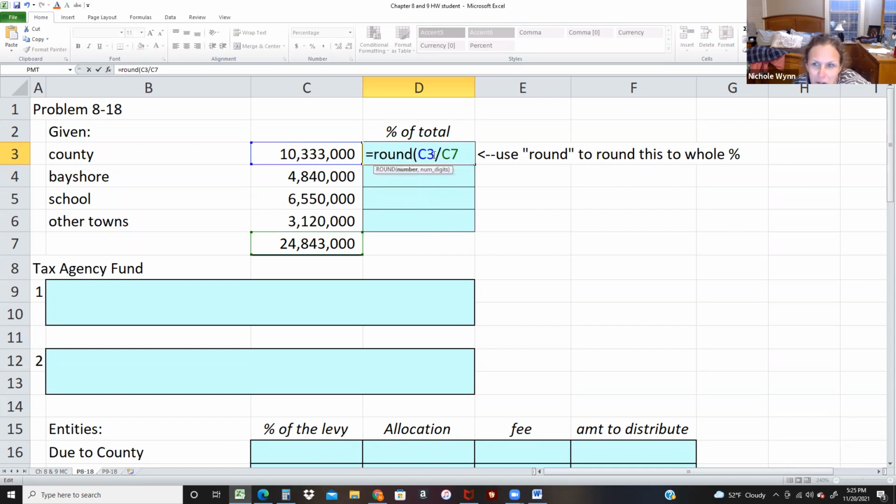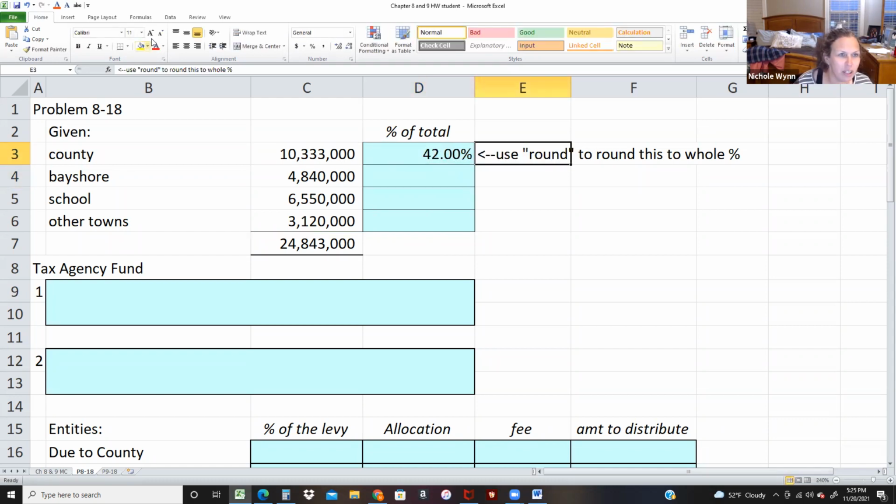It says round, and then what number are you trying to round, and then you do a comma and say how many digits. If I say 2 digits, just to see what that would be, it would be 42%. If I do 4 digits, it's 41.59. So I'm just going to do it to 2 digits, so it's a nice whole number. And then I need to make this one smaller because when I went to print it, it did something weird. So I'm going to save it like that.